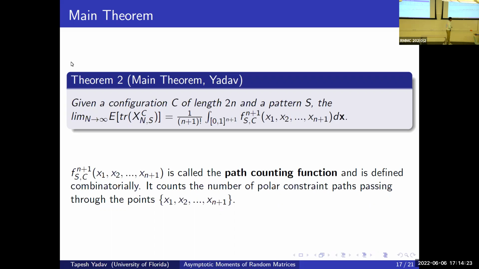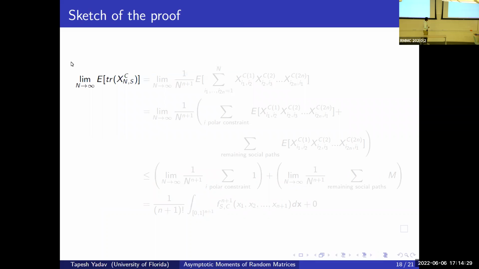So this is what we have, and we can try to prove this or give a sketch of the proof. What we can do is take the expectation of the trace of X_{N,S} raised to the power C and expand the trace.